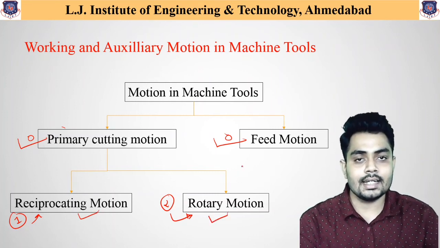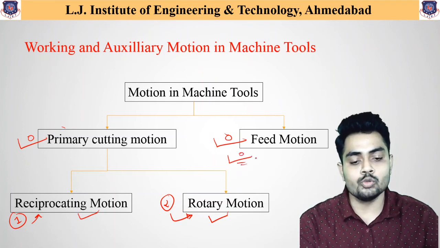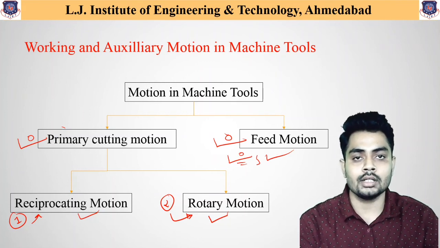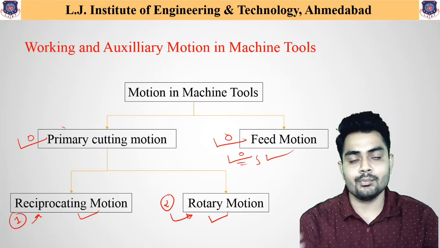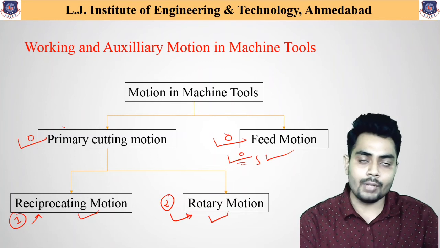The second, the feed motion, is our auxiliary movement, and this auxiliary movement is required further to cut the component up to a certain depth. So these are the two main variations. It may be a primary or an auxiliary movement that is considered for machining purposes.